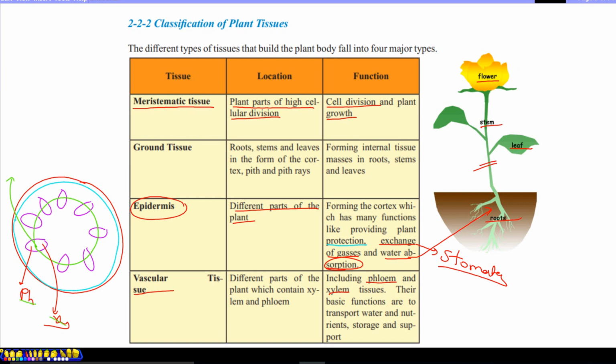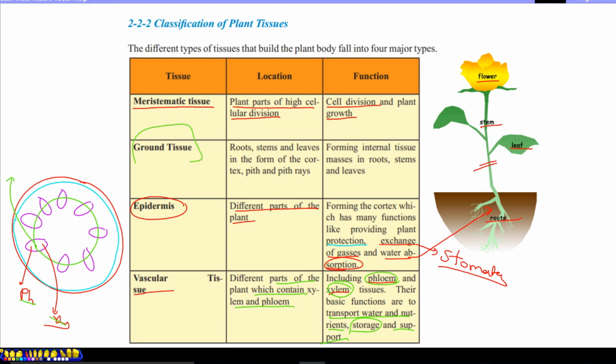This phloem and xylem are long tubes which extend from the root of the plant to the top of the plant. Different parts of the plant may contain vascular tissue. We can say roots, leaves, stems, flowers, and fruits all have these systems. There are two main types, phloem and xylem. The basic function is to transport water and nutrients, maybe store some materials, and also support the plant body.